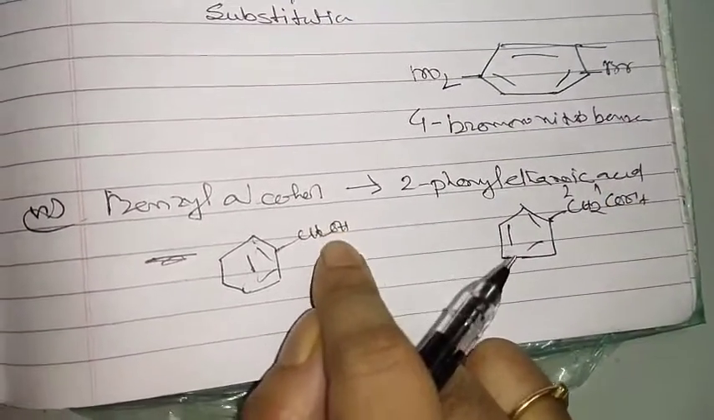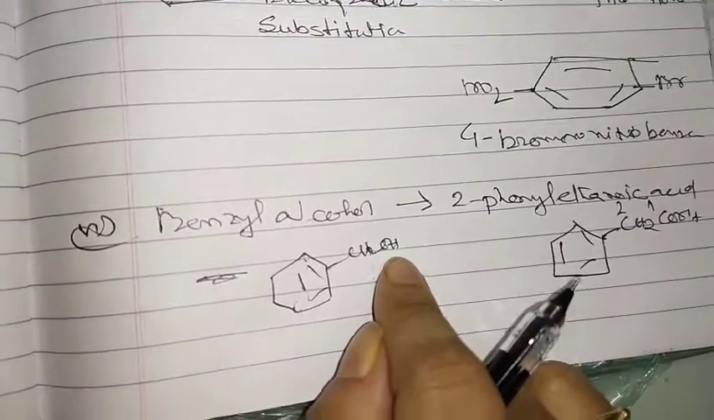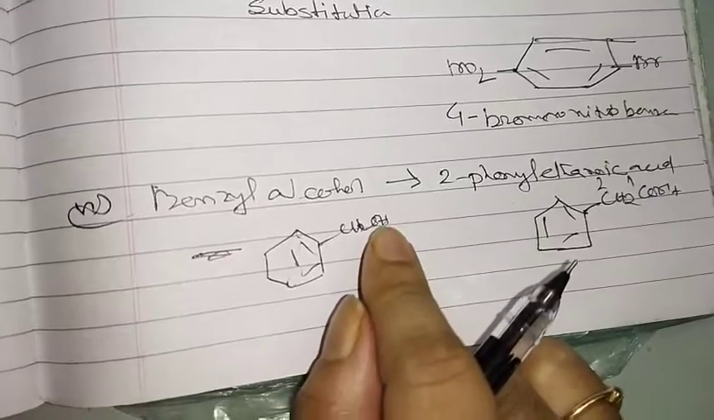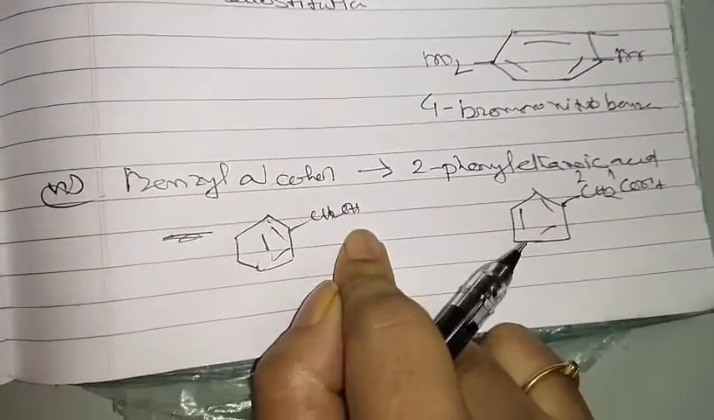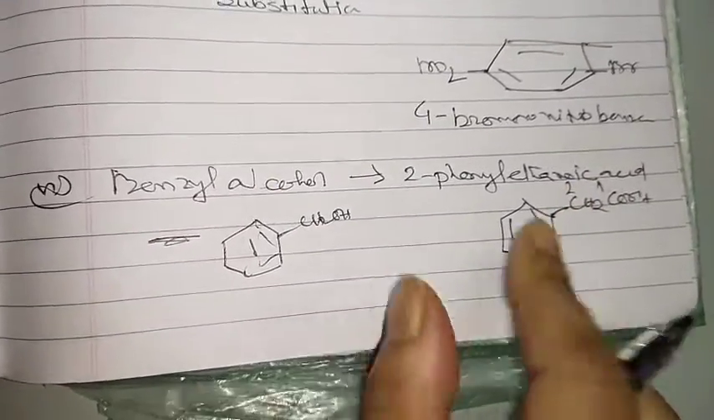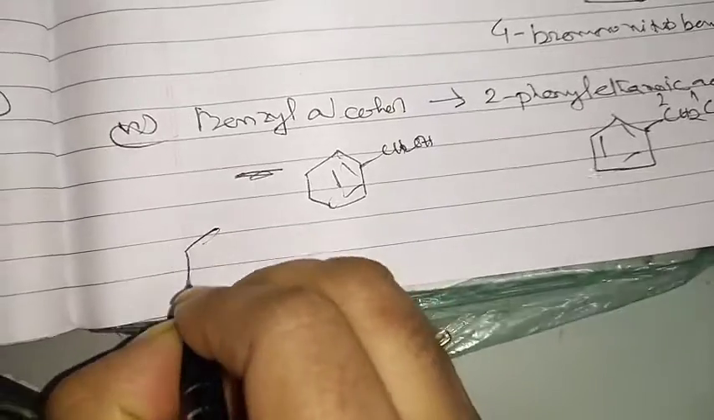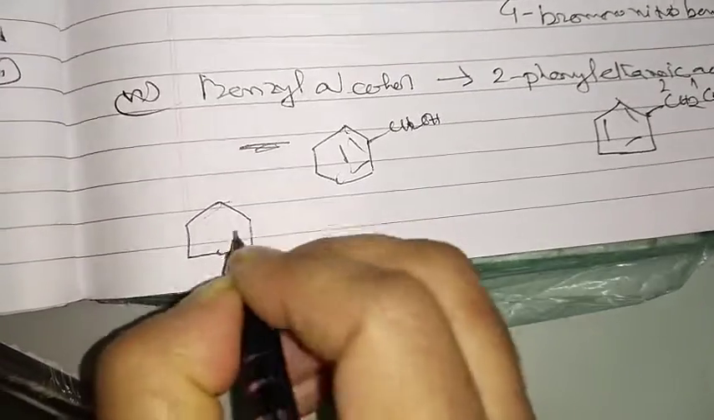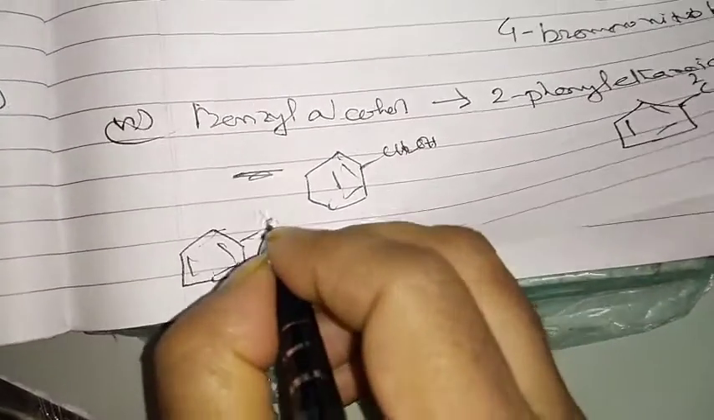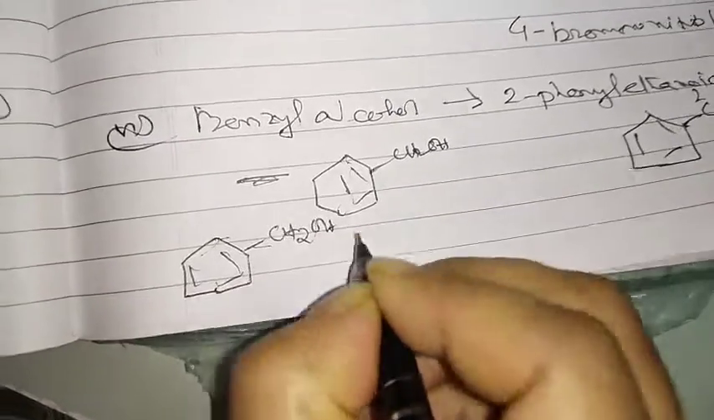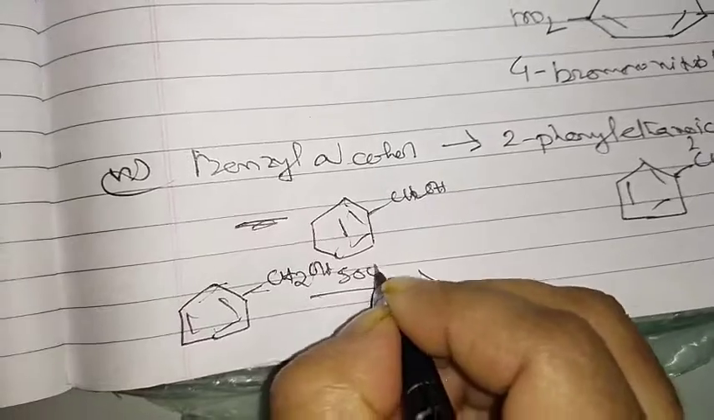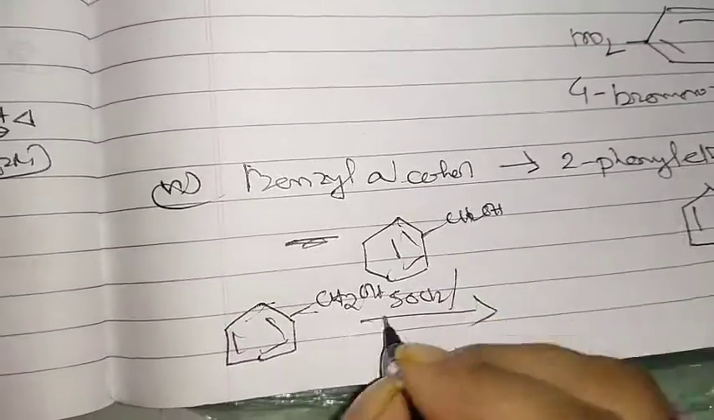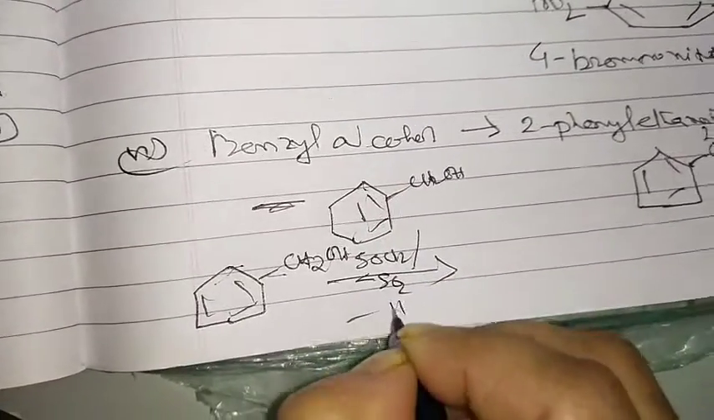So definitely first of all we have to add cyanide here. To add cyanide, we have to first convert it into halogen, because halogen to cyanide is a very easy process. So first we are converting CH2OH, the OH, to chloride. This is a very easy process. Thionyl chloride, minus SO2, minus HCl.